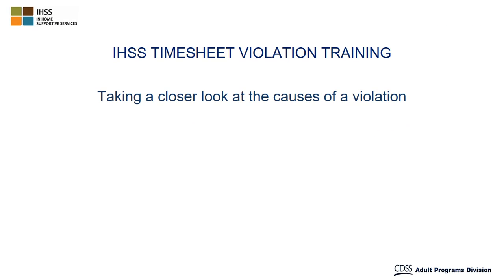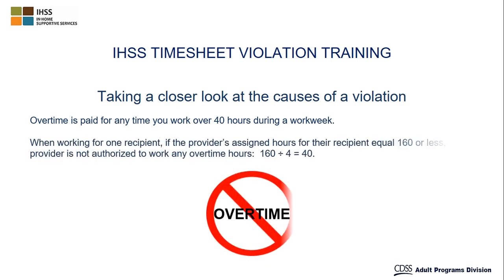It is important to know how overtime is determined. Overtime is paid for any time providers work over 40 hours during a work week. When working for one recipient, if the provider's assigned hours for their recipient equal 160 or less, the provider is not authorized to work any overtime hours.